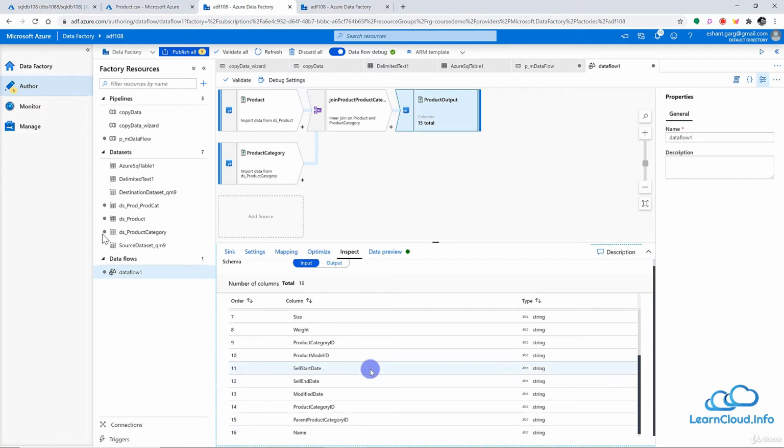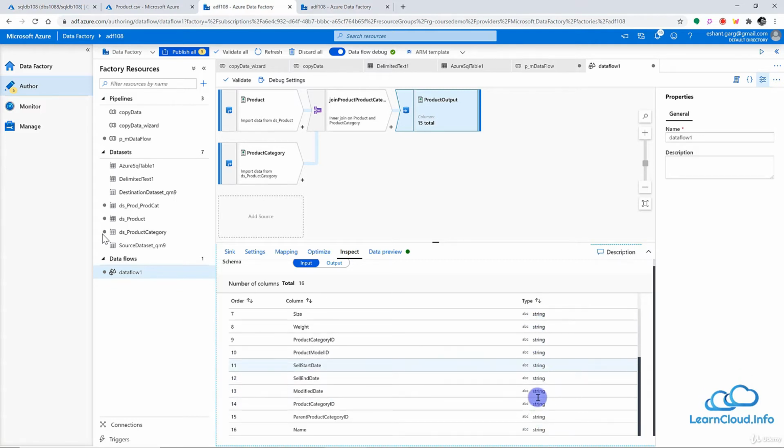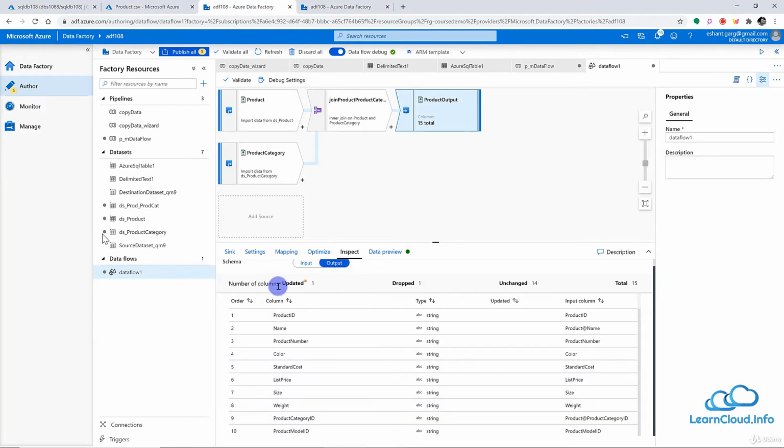Total 16 columns I have, and all the types of these columns. Now if I click on output here, I can see I have updated one column. If you remember, I changed the name of one column. I have dropped one column here. I dropped the duplicate product category ID column, and the remaining 14 columns are unchanged. So total now we have 15 columns.